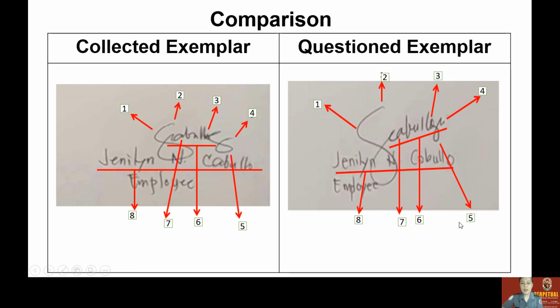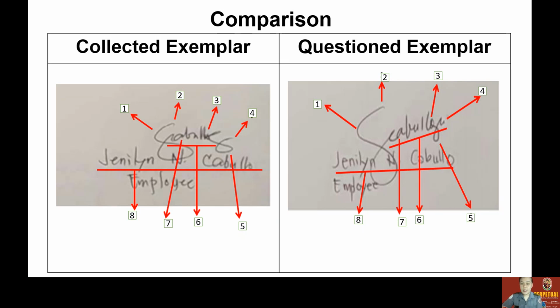Okay, next, number five. These are the descender. In here, the descender is proportioned with the individual letters, and in the exhibit A, it's not. Number six, the alignment. As you can see, it's aligned perfectly, while on the other hand, it shows that the signature is not consistent and not aligned. Yeah, it shows a pa-up manner.